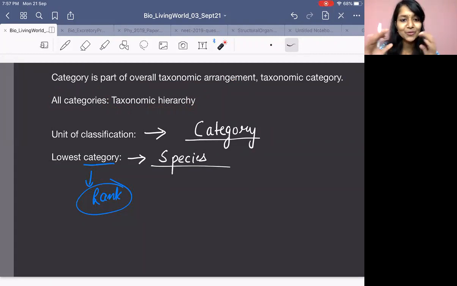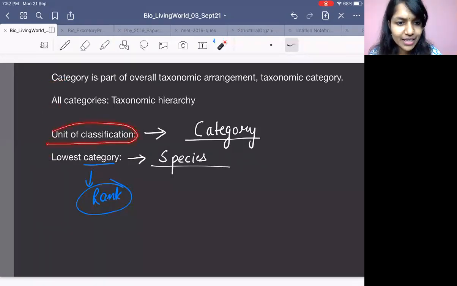And this unit of classification will be what? Without category, can you do classification? No. Every point which I am telling now, every time these questions have come in NEET exam. That's why I have put it in the form of points. Okay? So unit of classification is what? Category. What is the unit of your body? Cell. Without cell, can you get formed? No.